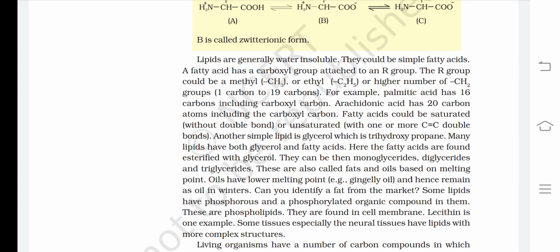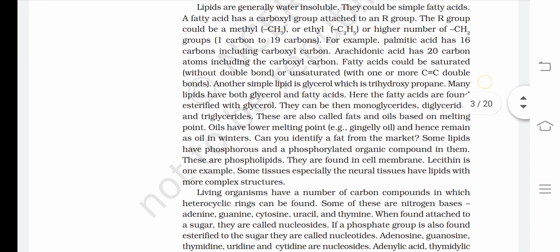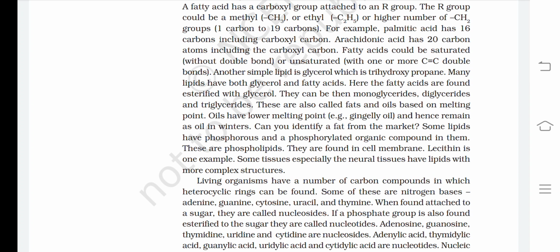Another simple lipid is glycerol, which is trihydroxypropane. Many lipids have both glycerol and fatty acid. Here the fatty acids are found esterified with glycerol. These can be monoglycerides, diglycerides, and triglycerides. These are also called fats and oils based on melting point. Oils have a lower melting point, for example gingerly oil, and hence remain as oil in winters. Can you identify a fat from the market?